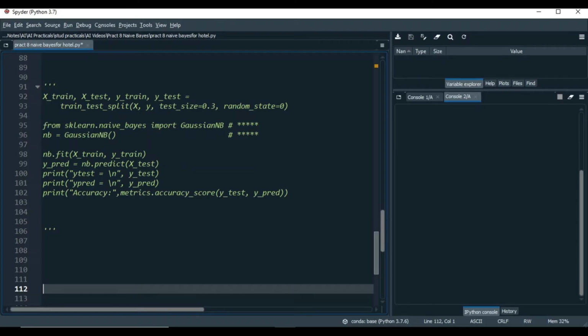Now let me start with the program. One way to solve this is to use ready-made libraries, in which case the program becomes simple. You just have to use the specific naive Bayes classifier class and the rest of the procedure is similar to the previous two programs. But for a change, let me write a program using my own logic, which is based on how we solve the problem by calculating the probabilities. Let me show my version of the program.